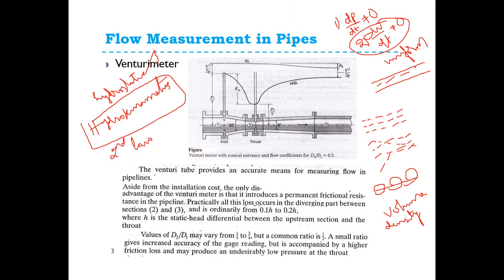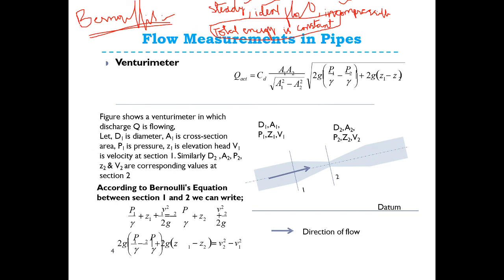If the Bernoulli's equation is applied between two sections, now this is the venturimeter. Now I am taking section 1 and section 2. If you take the two sections, then P1 by gamma plus Z1 plus V1 square by 2G is equal to P2 by gamma plus Z2 plus V2 square by 2G. So this is the equation where P1 is pressure, V1 is velocity. Same thing applies to the second portion.